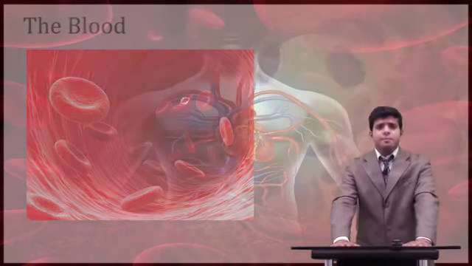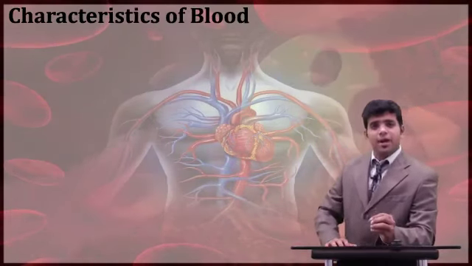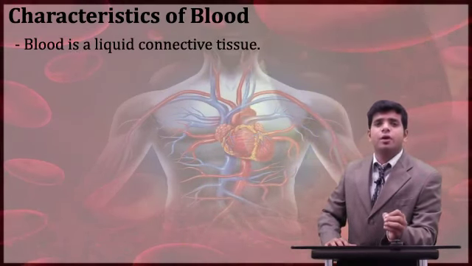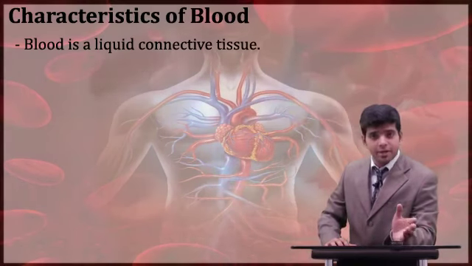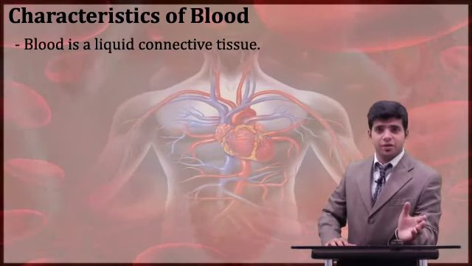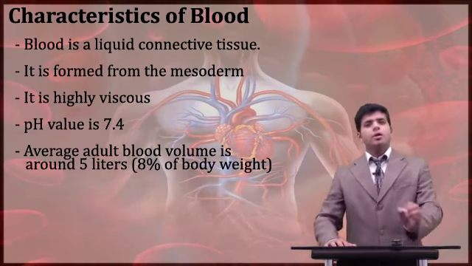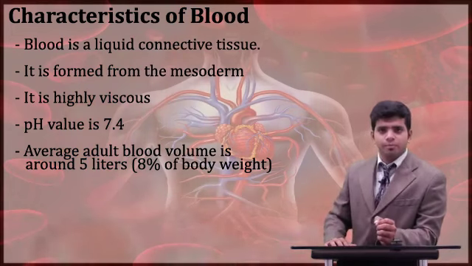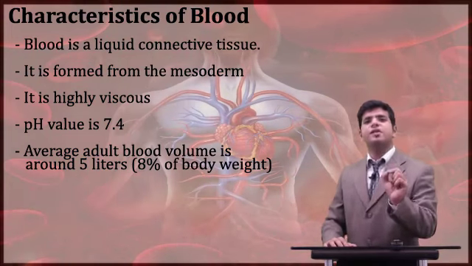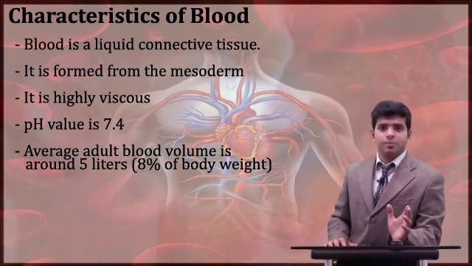Going straight to the function, we'll have some basic characteristics of blood. First, blood is the main circulating fluid in the body. I repeat, blood is the main circulating fluid in the body. It is a fluid connective tissue and it arises from mesoderm. Now you might have a new word, that is mesoderm. When life was formed, we formed from a single cell, and that single cell is called a zygote.